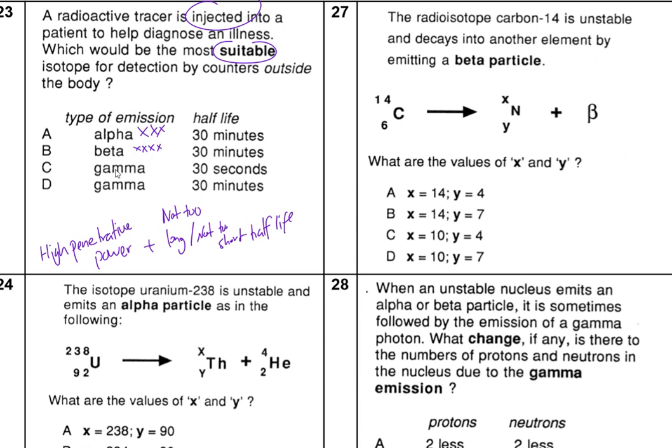Now we have gamma, and we have 30 seconds. Now 30 seconds is too short. By the time they take you to the scanner, it's already gone. So the only logical answer is going to be D, gamma rays. Why? Because it's highly penetrative, so it can leave your body easily. And 30 minutes means that by the time they take you to the scanner, you have plenty of time to get this done.